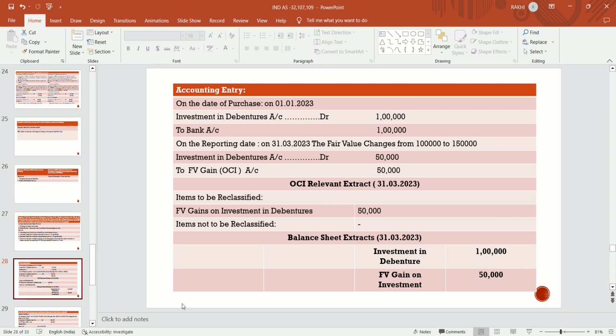And they will disclose in the OCI relevant extract, on 31st March 2023, under items to be reclassified, fair value gain on investment in debentures 50,000. Under items not to be reclassified, there is nothing. And in the balance sheet extract at 31st March 2023, investment in debenture is whatever they invested, 1 lakh, plus the gain in fair value of debentures, 50,000. So it becomes 1,50,000.